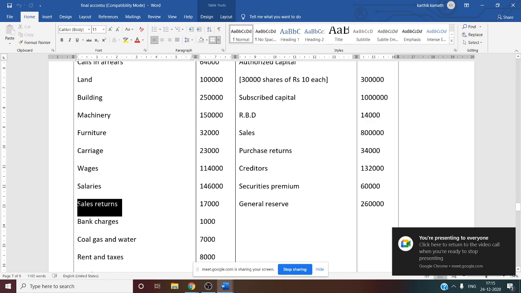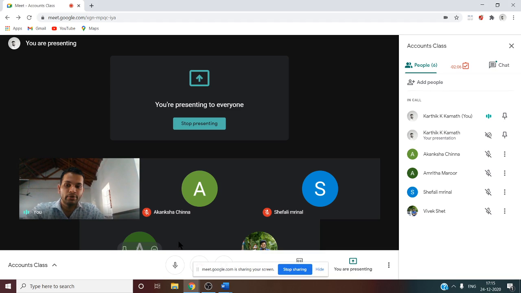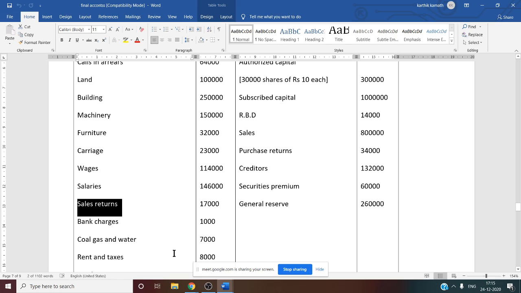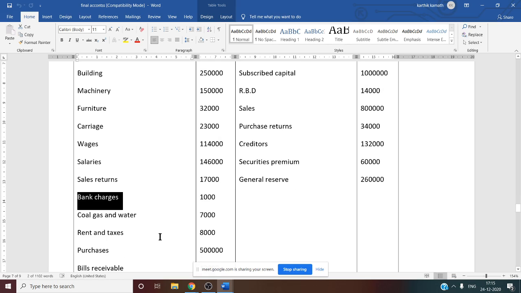Then next thing is about sales return. Sales has a credit balance, sales return has a debit balance. So here sales return you have to deduct from sales. So where sales information we used to write, that is under revenue from operations, working note number 22. So working note number 22, you have to first consider sales, and from that you have to deduct sales return. So you can consider this information under 22. Next, bank charges. What about bank charges? Bank charges are finance cost. So it is working note number 28. You have to show the information.